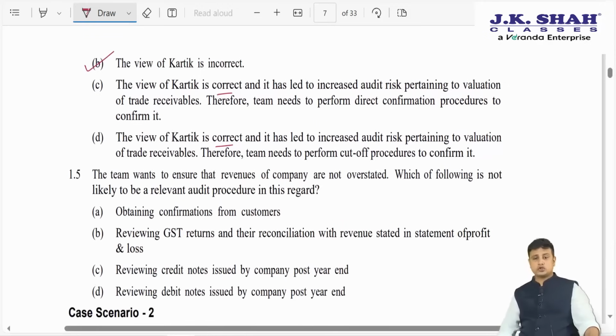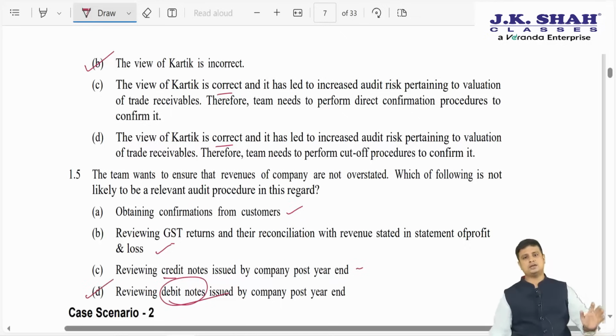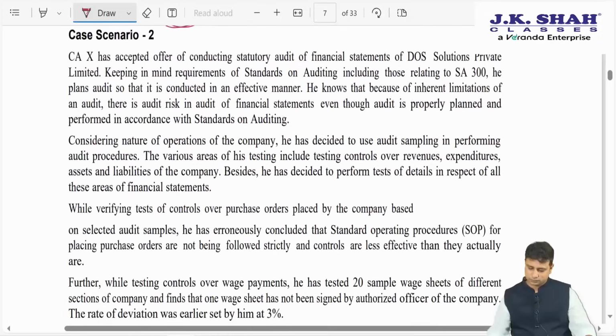Next, the team wants to ensure that revenues of the company are not overstated. Which of the following is not likely to be an audit procedure? Obtaining confirmation from customers, obviously we will obtain. Reviewing GST returns to reconcile, yes, we will definitely do, to understand whether revenue is overstated. Reviewing credit notes, yes. Debit note is not relevant to sales, hence procedure D will not be relevant here. So this was our case study number 1.